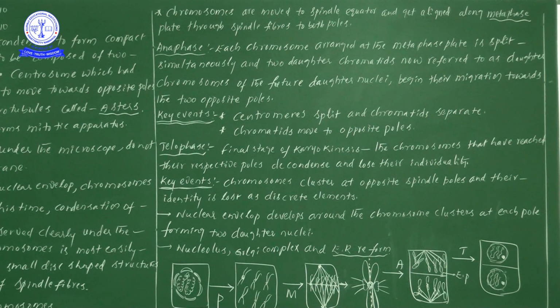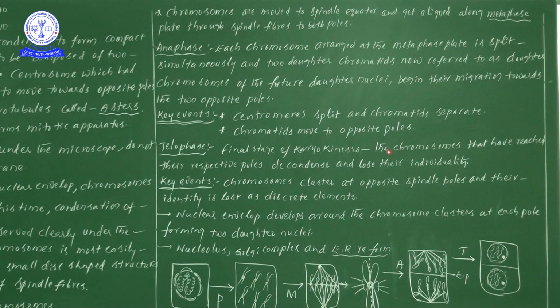Next, from the telophase point of view, what are the main important points? It is the final stage of karyokinesis. The first point itself is important: prophase is the first stage of karyokinesis and telophase is the final stage of karyokinesis. Now in telophase, what is happening?